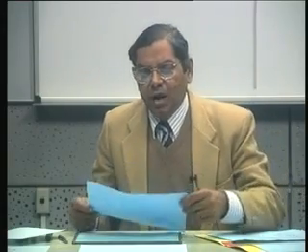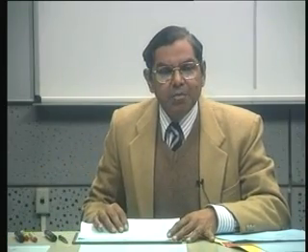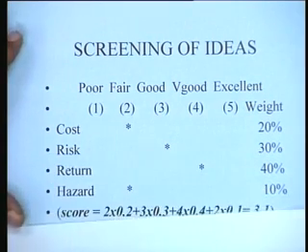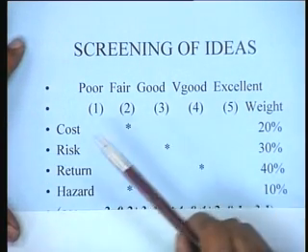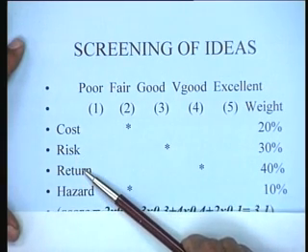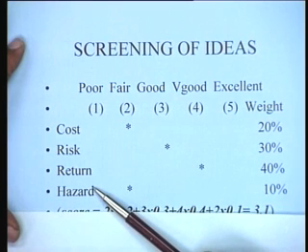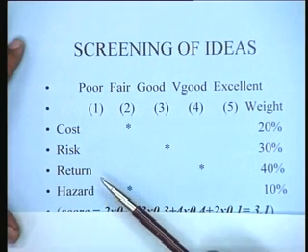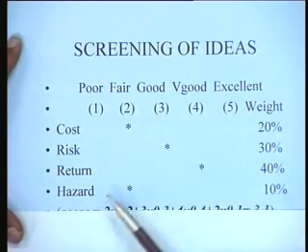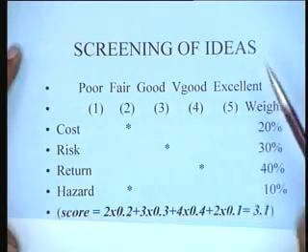So let me just mention how screening is done. See, screening of each idea could be undertaken based on some criteria. Typically one could think in terms of criteria like what is the cost of the idea, what is the risk involved, what is the return if I implement this idea, and is it a hazardous thing? Does it mean a threat to life or property or groups of people? This kind of thing. You could have a variety of other criteria, and for each criterion you have a sheet like this.